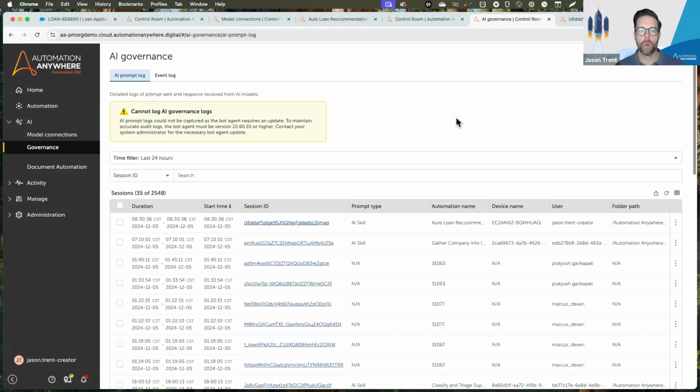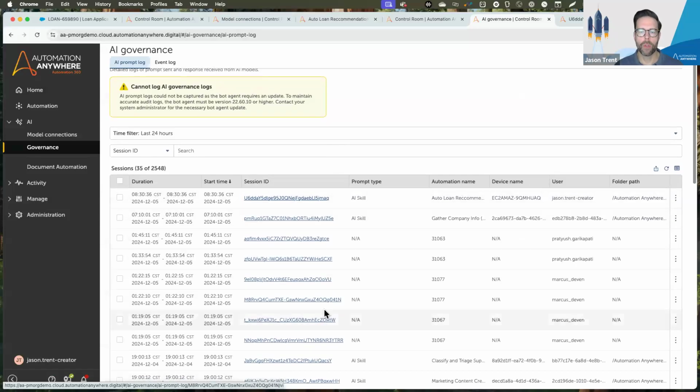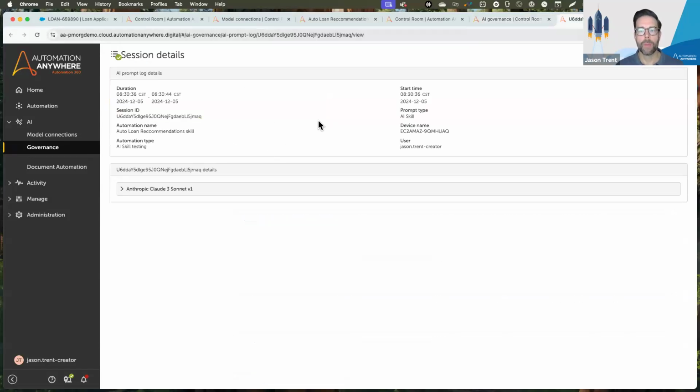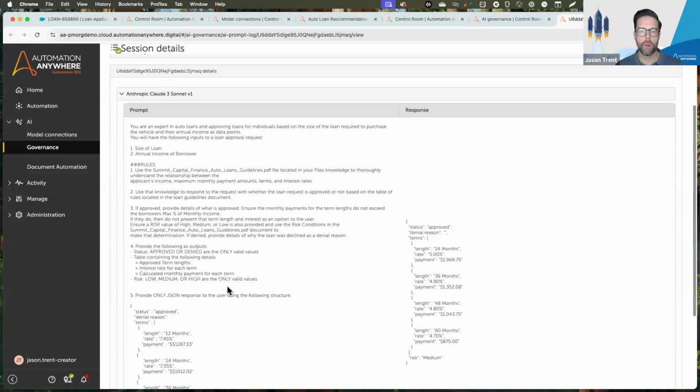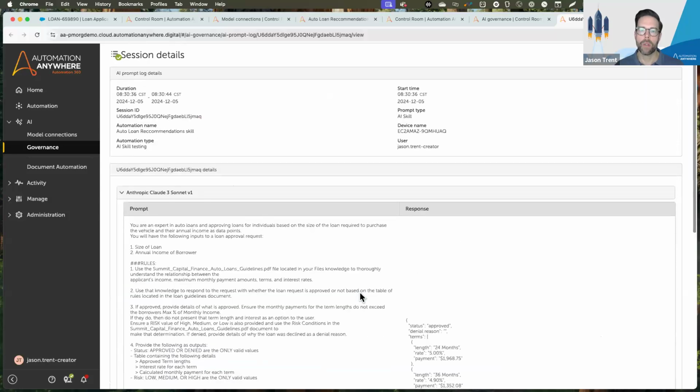If I open up this particular one, you'll notice this is our governance section. All the interactions across all of the generative AI models are stored here. And you can dive in to get very specific, granular details around, in this particular case, what prompt was sent over, what the response looked like, as well as additional details here at the bottom that allow you to really understand all of these interactions. Now, like the rest of the governance data that's stored within A360, this can all be exported into your SIEM platform, be it Datadog or Splunk or others, giving you the ability to aggregate this data, review it at a higher level, and socialize that with other members of the team.